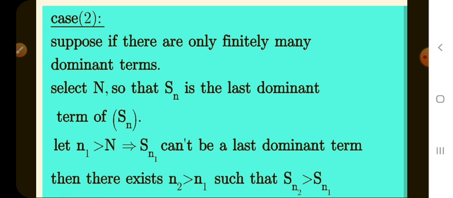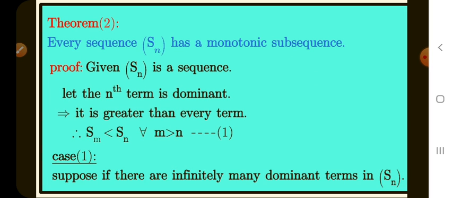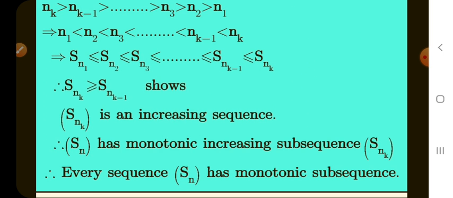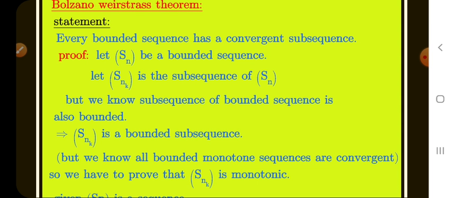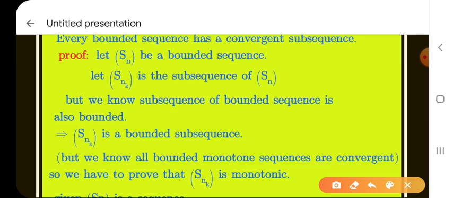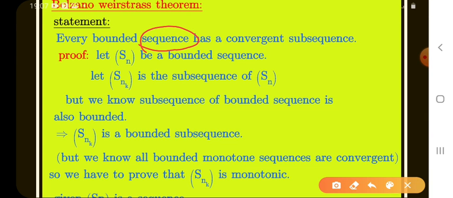See here, what is the theorem here? Every sequence has a monotonic subsequence. In the previous theorem, what did we learn? Every sequence has a monotonic subsequence. Here we also have a sequence. Is it bounded or not? That's another matter.